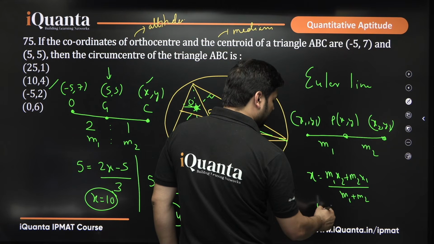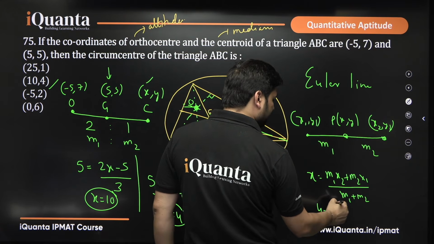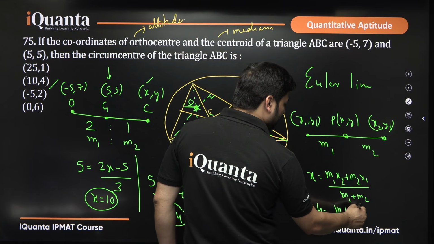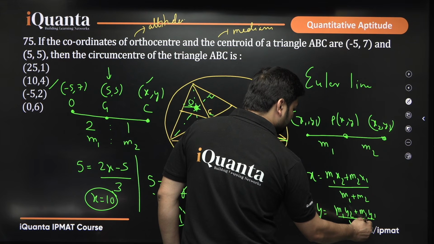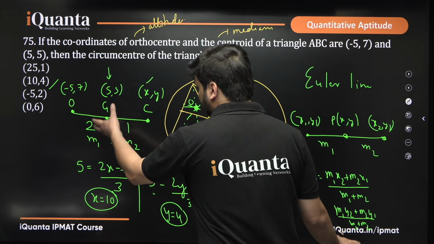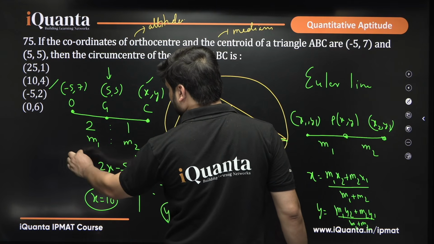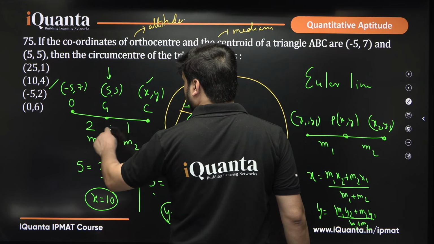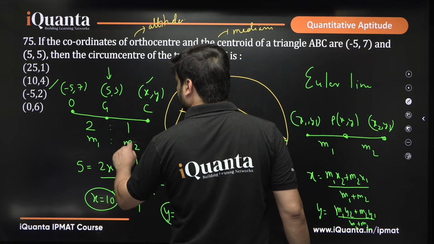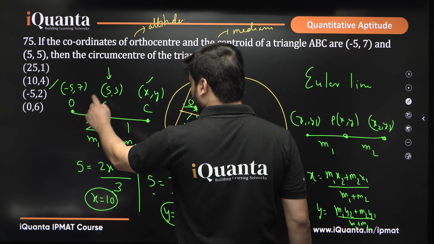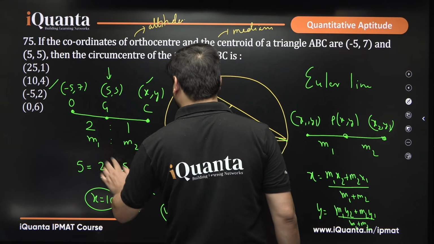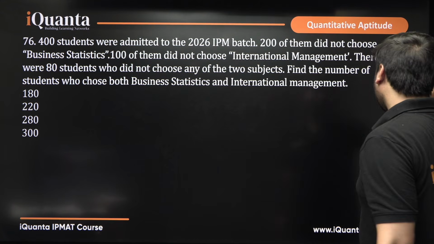And the y coordinate is M1 y2 plus M2 y1 upon M1 plus M2. So, those who could not understand the explanation here, I use this concept. This is my x, this is my y. So, M1 x2 plus M2 x1 upon M1 plus M2 equals 5. Then y equals 5 will be taken as M1 y2 plus M2 y1 upon M1 plus M2. This is how I calculate the value of x and y.